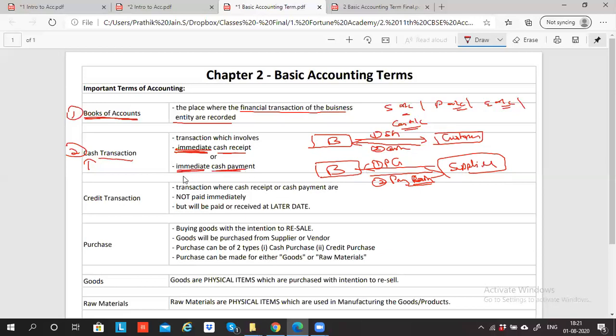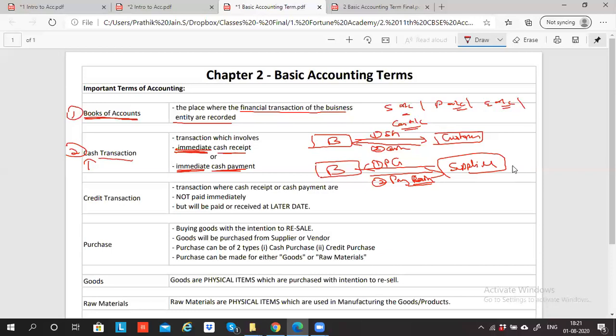So whenever in any transaction, cash receipt or cash payment is happening along with the goods, along with the purchase and sales, it is called a cash transaction. If this is clear, I'll go to the next point.